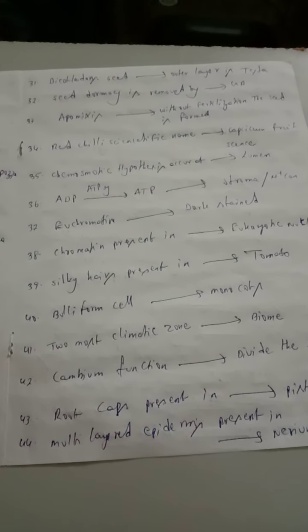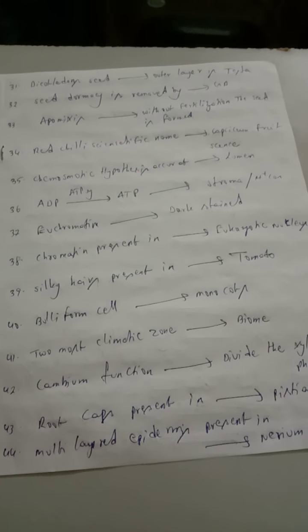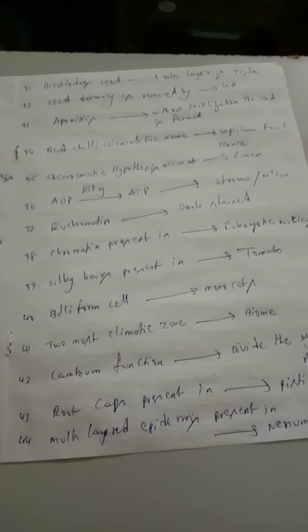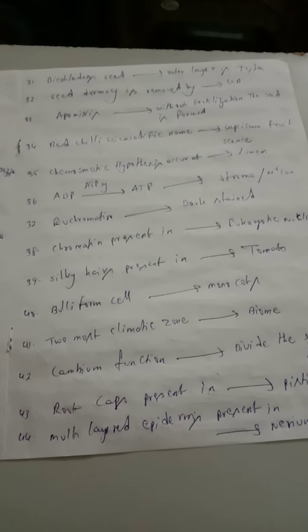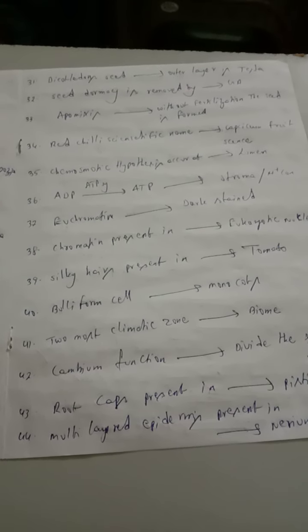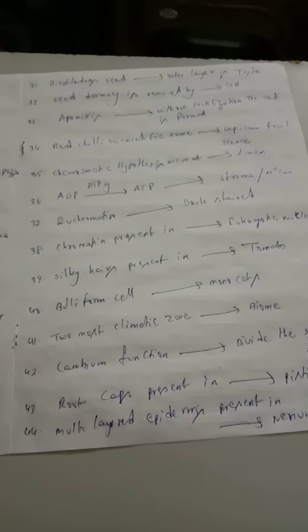Silky hairs are presented in tomato. They gave the options, and we choose only tomato having the silky hairs. Bulliform cells are present in monocots. Large empty colorless cells are called bulliform cells. These are present in monocots.